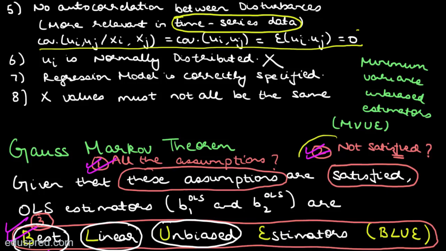Now let me answer this last thing that we wanted to discuss. What if the other 7 assumptions are not satisfied? Well, this is obvious. If any of the other 7 assumptions is not satisfied, then we cannot prove that the OLS estimators are BLUE. In that case, we do not work with OLS estimators, we will be switching to some other estimators. We will talk about this in much more detail in the later part of this course, where we will do away with some of the assumptions one by one. For now, we are going to assume that these assumptions hold.